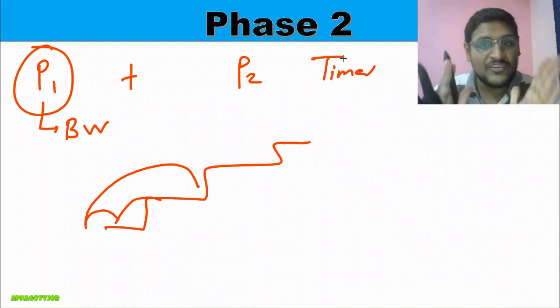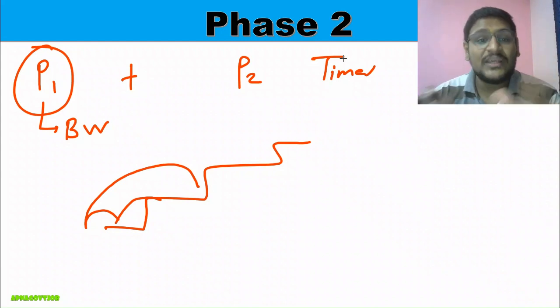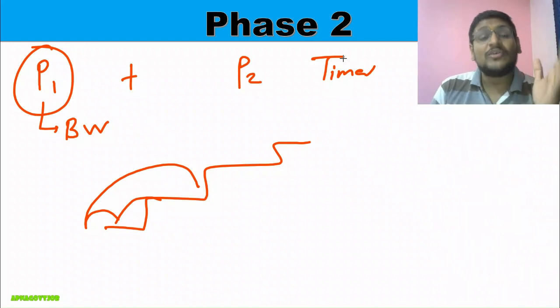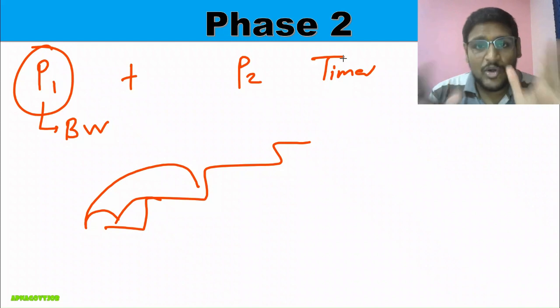I hope now the theme of Phase 2 you got: syllabus completion of Phase 2 plus Phase 1 revision, and revision through block-wise strategy only. No need to refer to anything, because our block-wise is super strong. So just follow that. Whatever guidelines I am giving in the sheet, you can follow that.